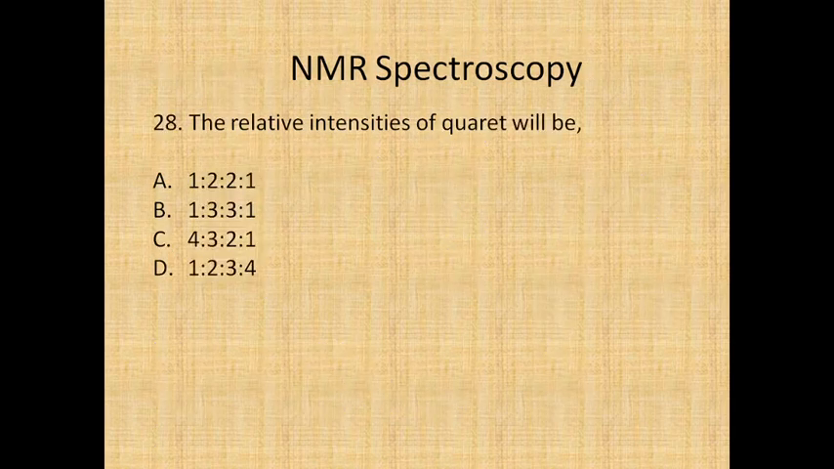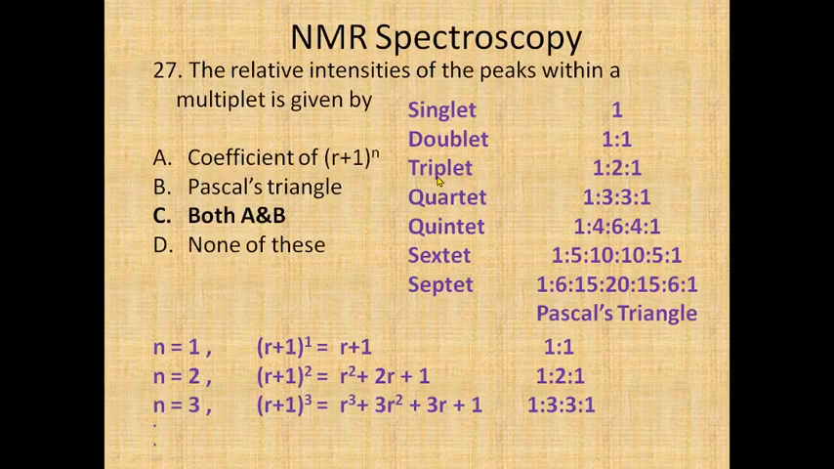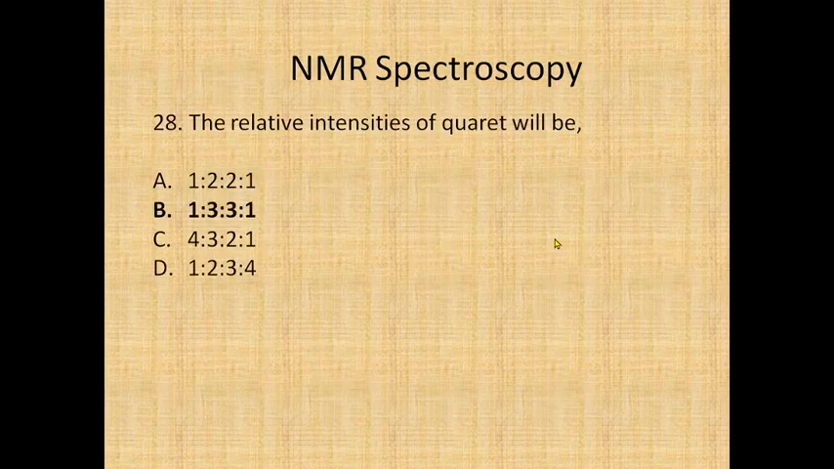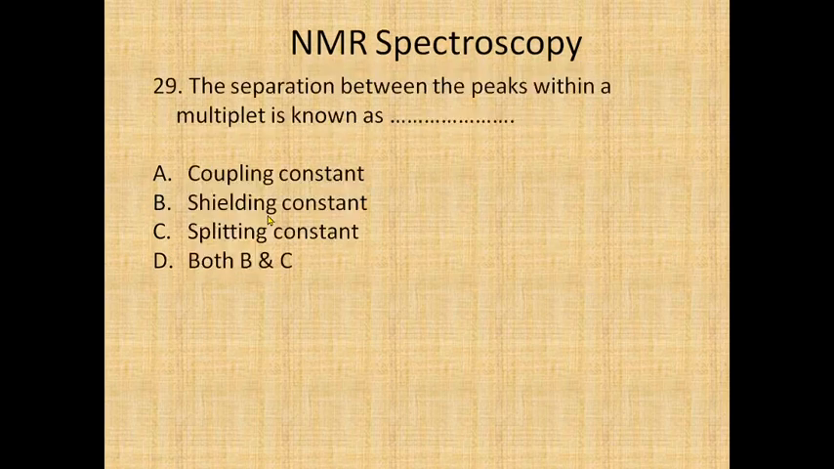Now, the relative intensities of a quartet: when a quartet is there, four lines are there, and as we have just seen, its relative intensity is 1:3:3:1. So the answer will be B.